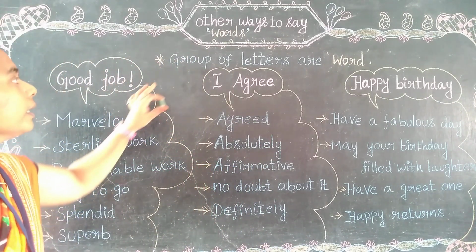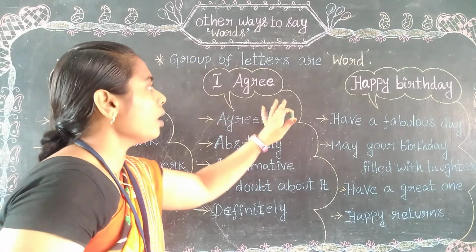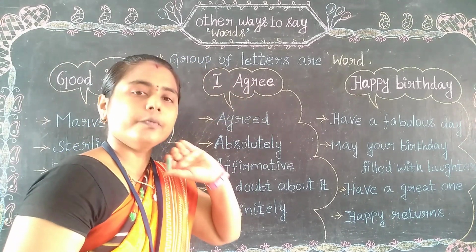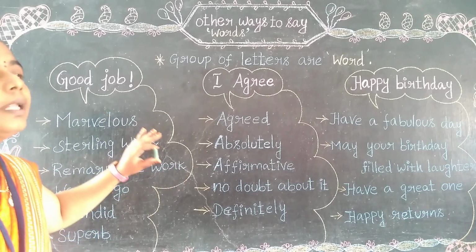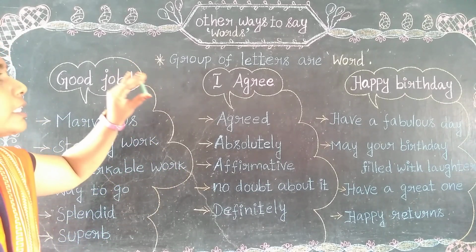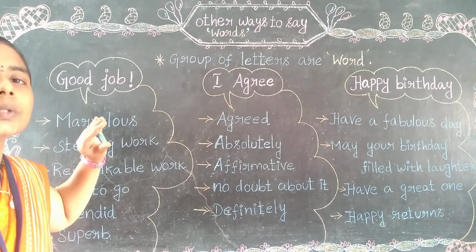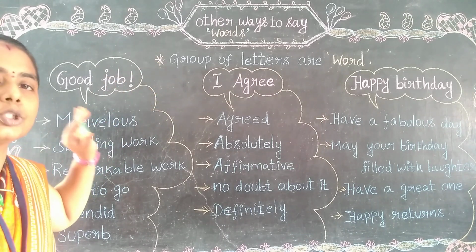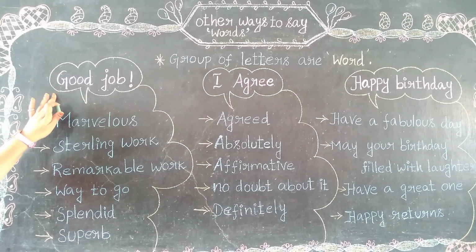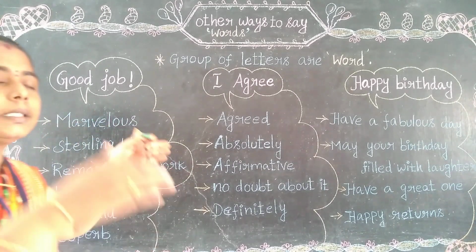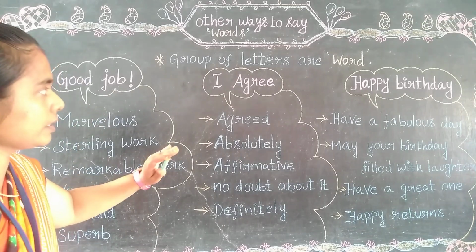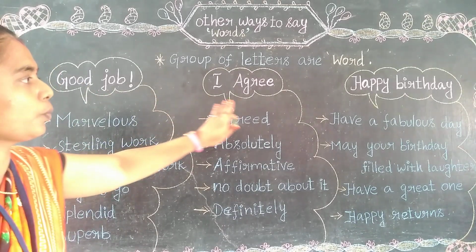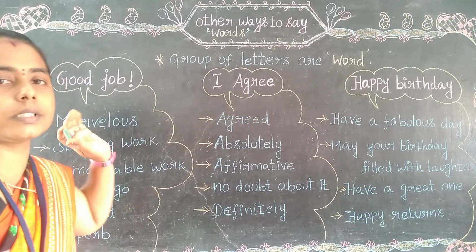We are going to learn about words, which are expressed in different ways based on the situation. There are many words in our English language, but in this session we are going to study only these three words.